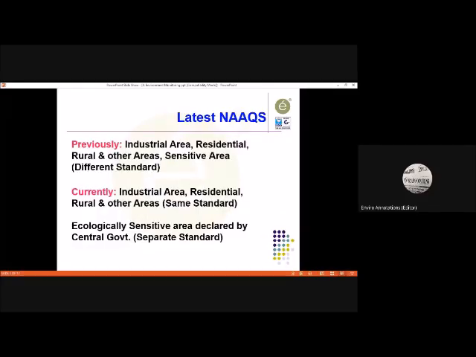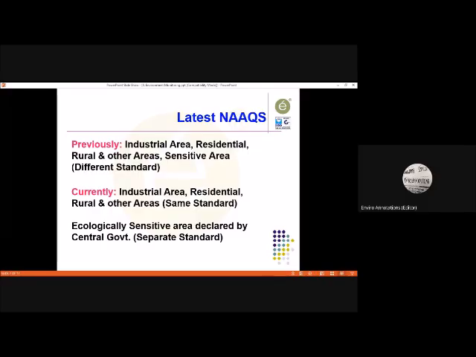In the earlier, previous notification, there were standards for industrial area, residential area, rural and other areas, and sensitive areas. Currently, for industrial area, residential area, rural and other areas, the standard remains the same. There is another separate standard for ecologically sensitive area, which is declared by the central government.